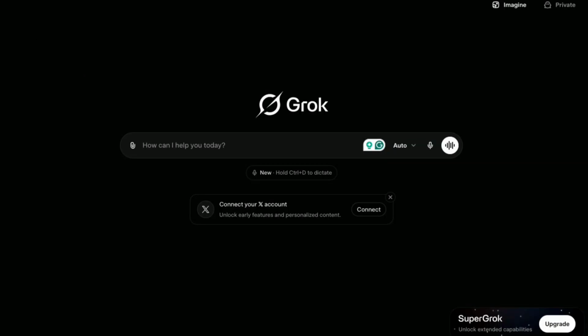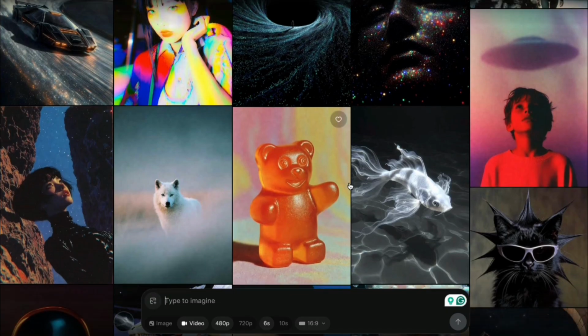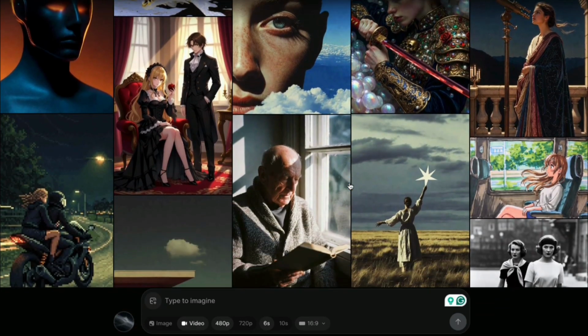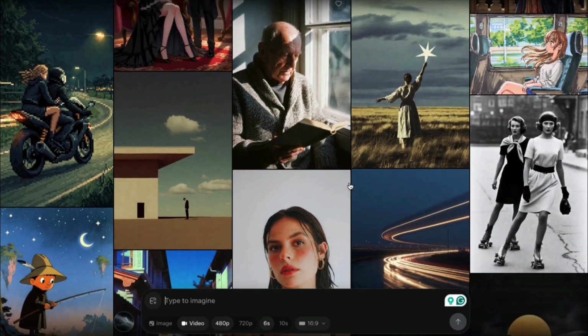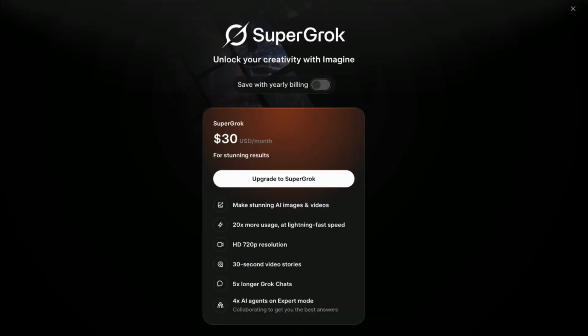So, if you've been using Grok's free imagination feature, you've probably noticed it's either gone or really limited now. A lot of people are stuck, and honestly, it's frustrating. That feature made it so easy to create insane images and even video ideas in seconds. But don't worry, you don't actually need Grok anymore.